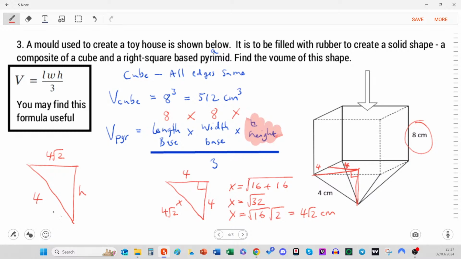It's a way to tell. So we've got a slightly different calculation here. We've got 4 squared, take away the 4 root 2 squared, square rooted, is equal to h. And we'll work it through. That's going to be the square root of 16, subtract, and we're going to get rid of that, so it's going to be 16 times 2, which is 32. And that equals h. And 16, wait, hold on, is that correct?